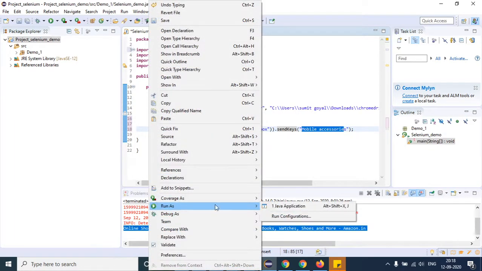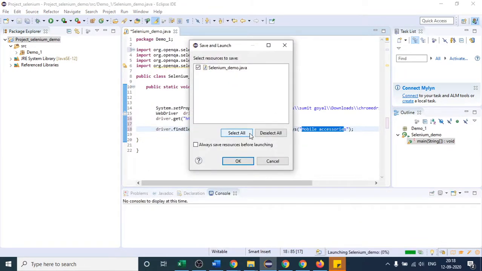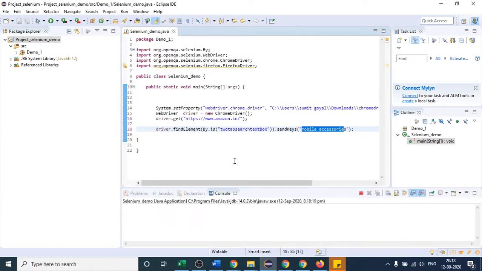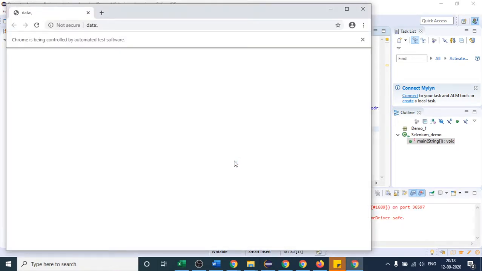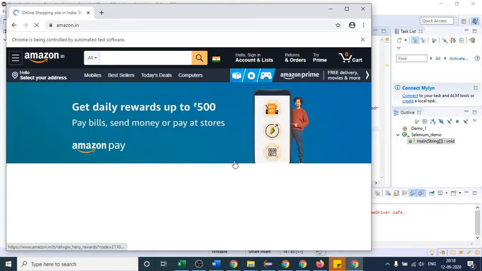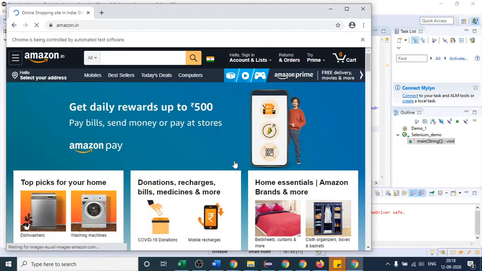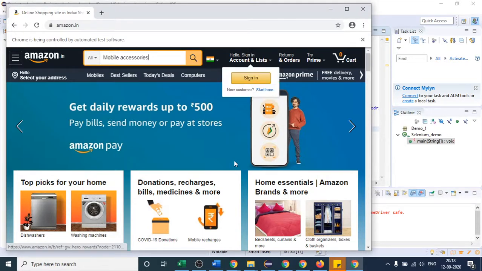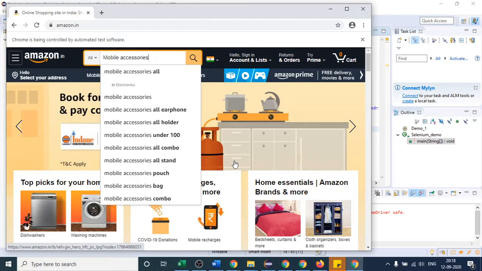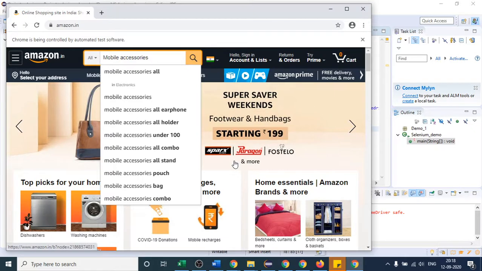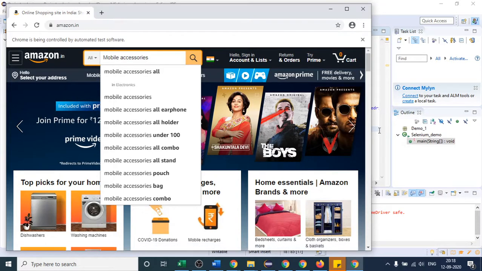If I run it, you will see that it will enter mobile accessories in the text box. So let us check as well. If I run this, it will open Amazon, and after the site loads, it will enter mobile accessories. You can see how fast it is. So it has entered mobile accessories. Do you get the idea of how we are using the sendKeys method for the text box? Okay, fine, this is one method.